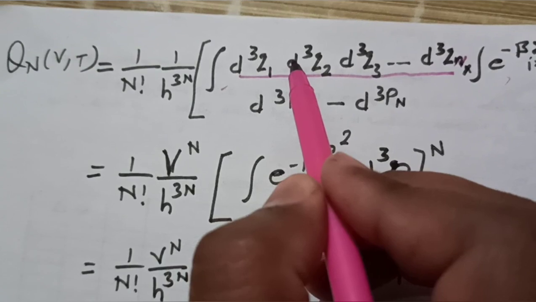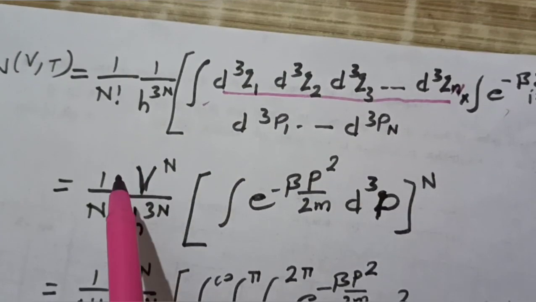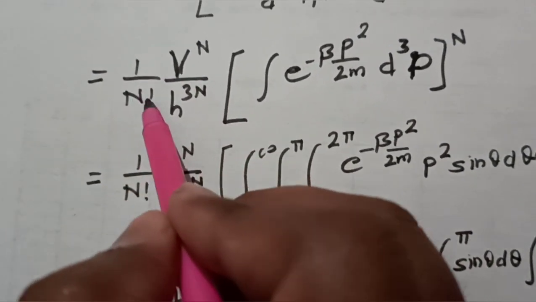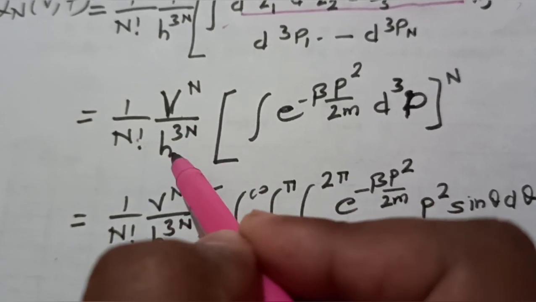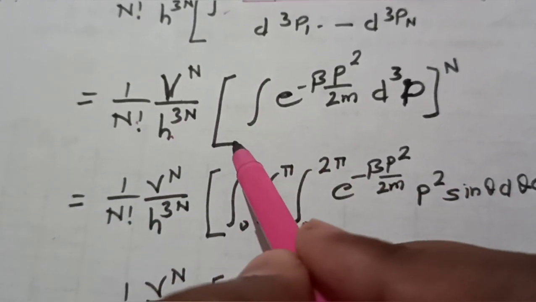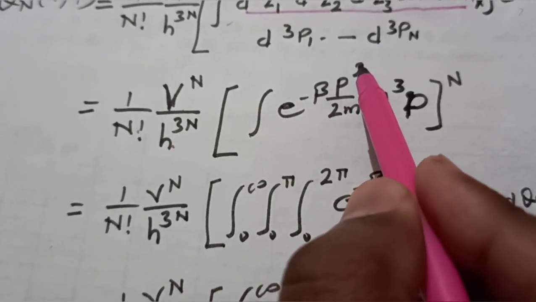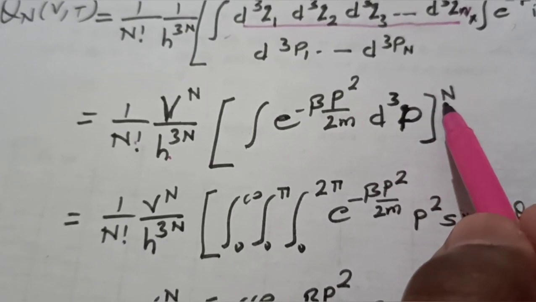So for this dx dy dz, we can write v to the power n, and it is 1 upon factorial n. This term is v to the power n upon h to the power 3n. Now we are left with this inside the box: integral e to the power minus beta times p square upon 2m d cube p, raised to the power n.